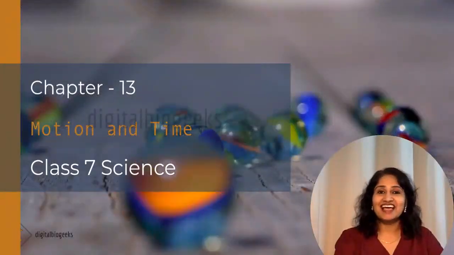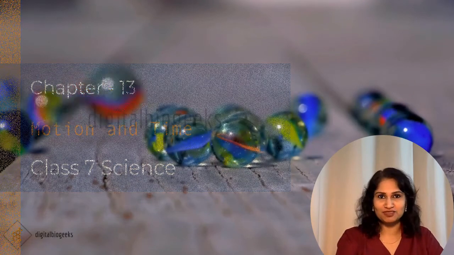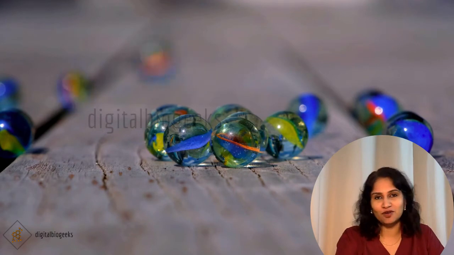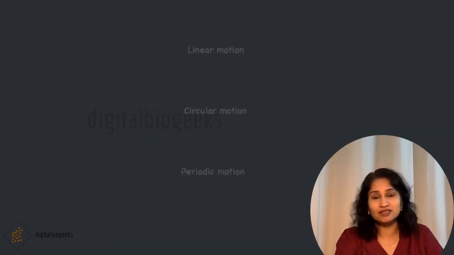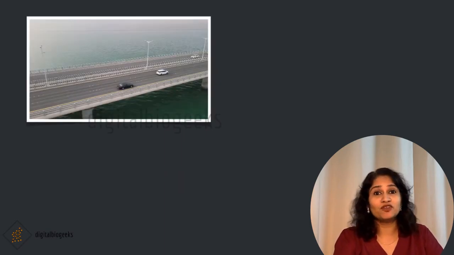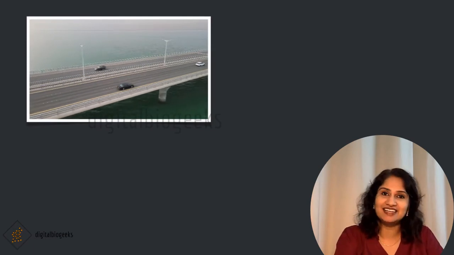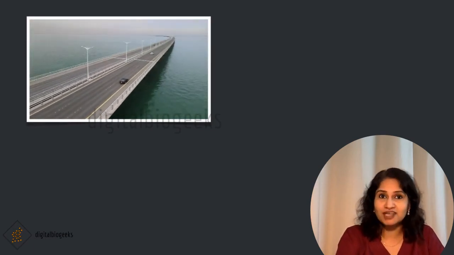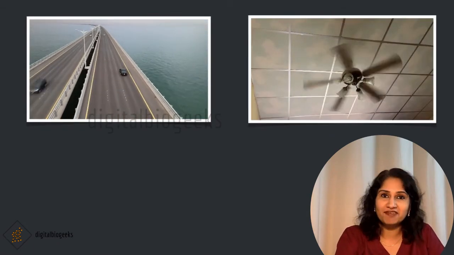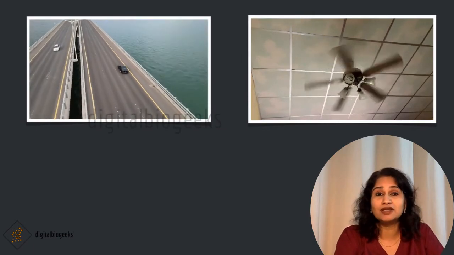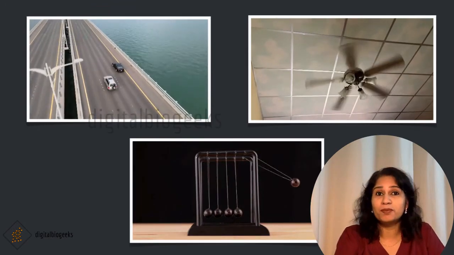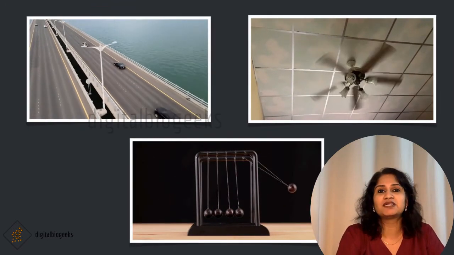Hello students, the action of moving or being moved is called motion. In your previous years, you might have learned about the types of motion like linear motion, circular motion, periodic motion, etc. If an object is moving in a straight line, we can call it a linear motion. A car moving on a straight road is an example of linear motion. The movement of blades of a fan is an example of rotational motion or circular motion. Example of periodic motion is the movement of a pendulum which is continuously repeated.